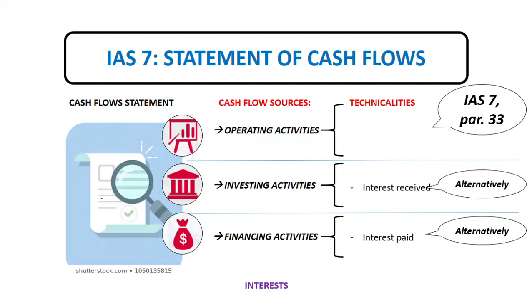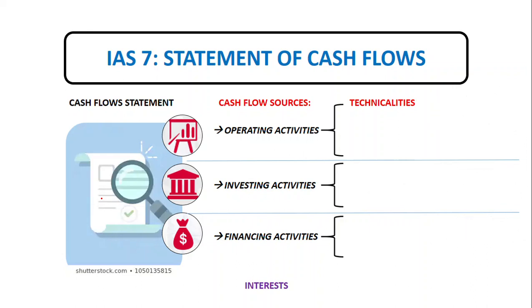The rationale behind that is that interest paid may be classified as financing cash flow because it is a cost of obtaining financial resources, while interest received may be classified as investing cash flow because it is merely a return on investment.